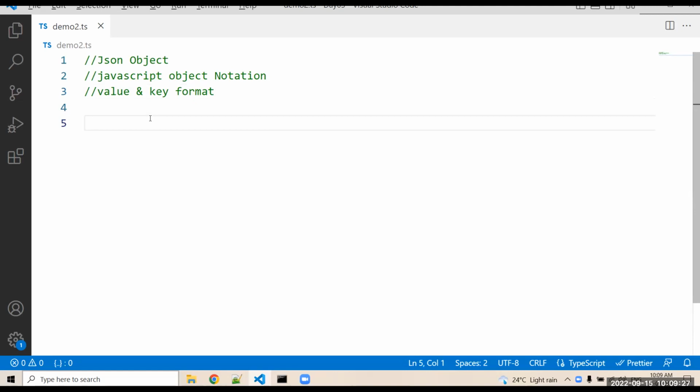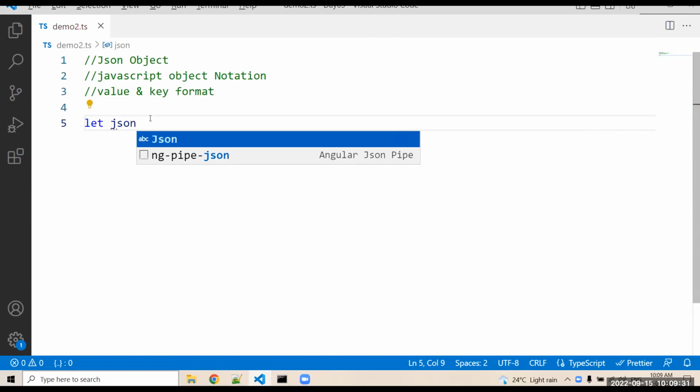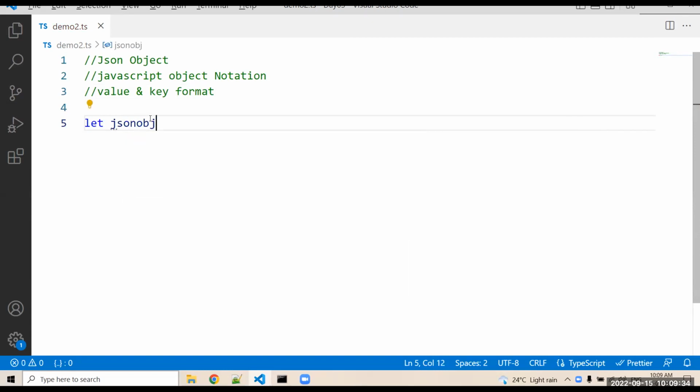Here we can create a simple JSON object. Let jsonObj equal to, I'm just creating a variable name, jsonObj, for the accessing purpose. So first I'm creating that object. The main JSON object is created with a curly bracket. In that curly bracket, you can mention your key and value.